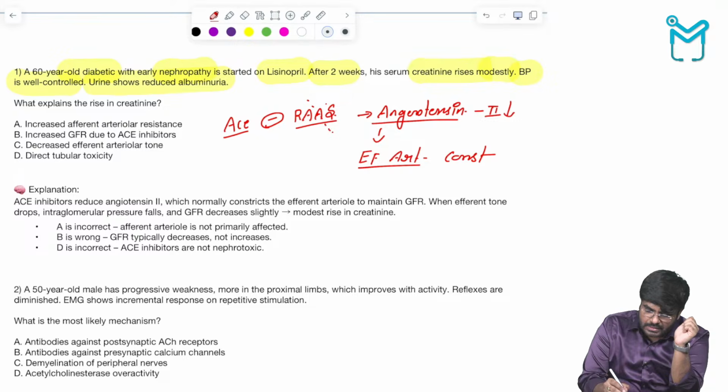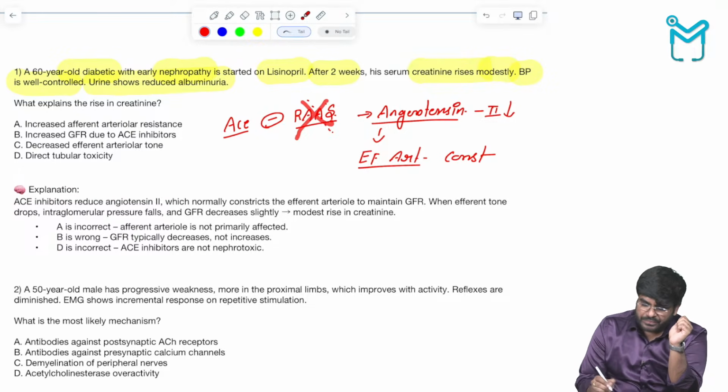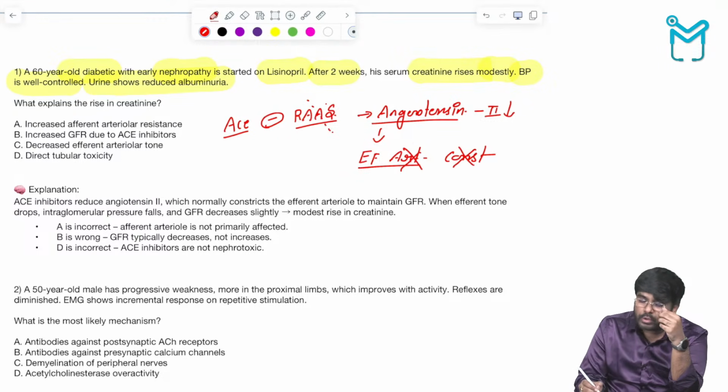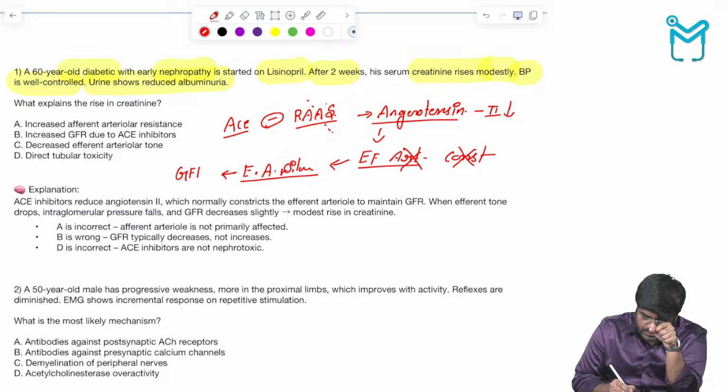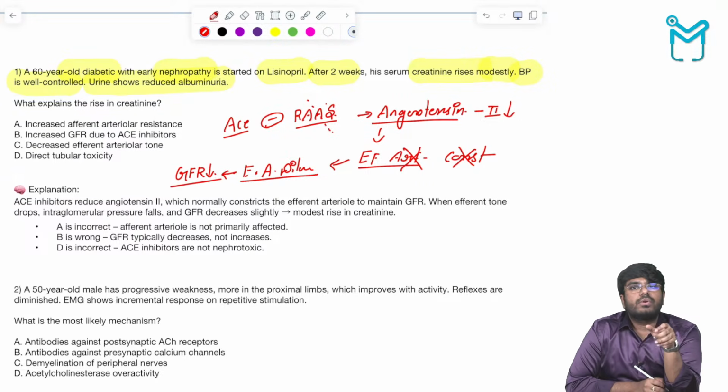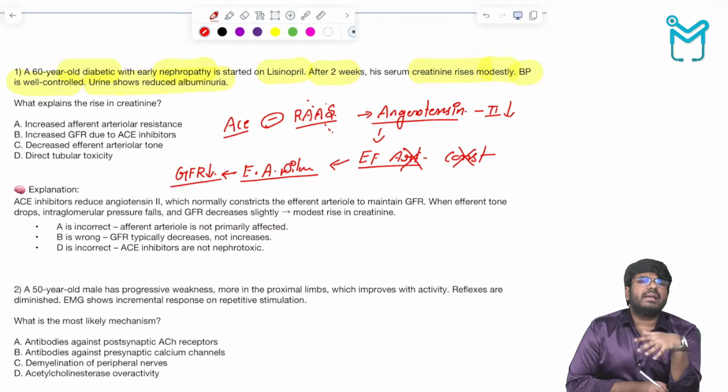But today, the RAS pathway is inhibited, so angiotensin 2 is not available. Whenever angiotensin 2 is not available, the efferent arteriole is not going to constrict. So the efferent arteriole will dilate, so there is going to be efferent arteriolar dilation. You tell me, whenever the efferent arteriole is dilated, what will happen to the GFR? The GFR will decrease. So his GFR is decreasing. That is the reason why the creatinine levels in the body are rising slightly. So this is the reason.